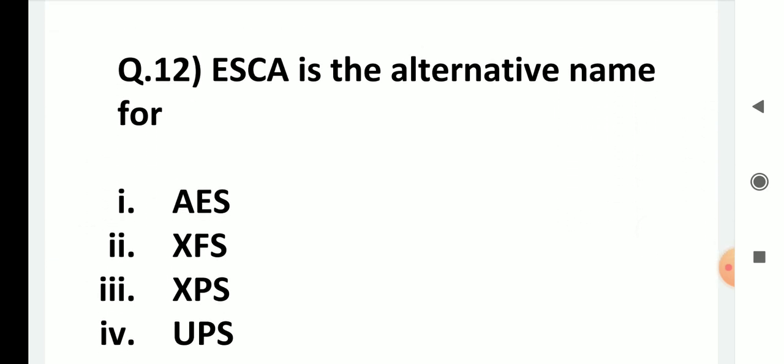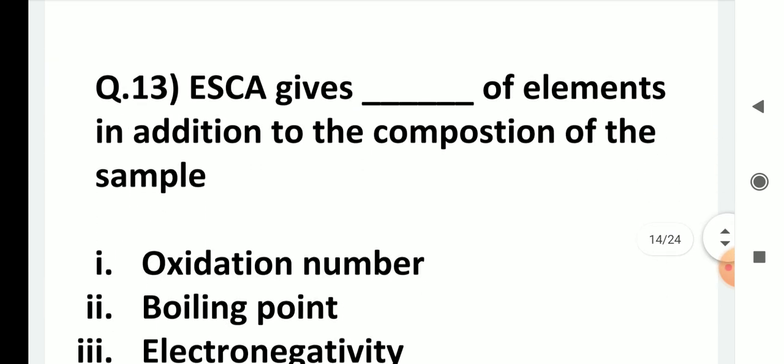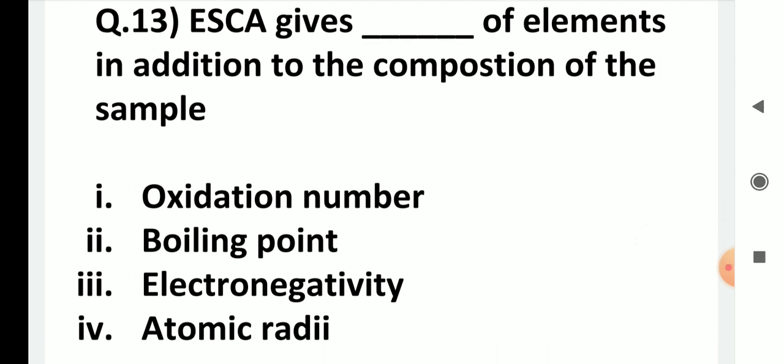ESCA is the alternative name for AES, XFS, XPS, UPS. ESCA gives dash of elements in addition to the composition of the sample: oxidation number, boiling point, electronegativity, atomic radii.